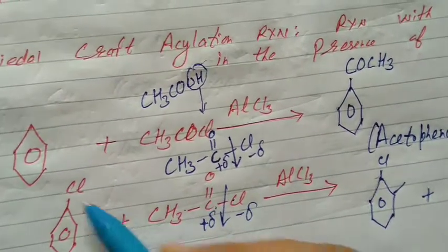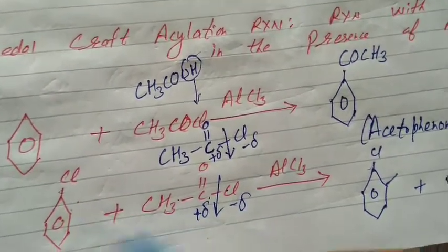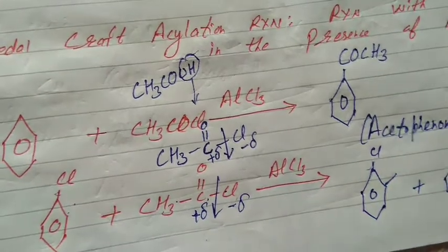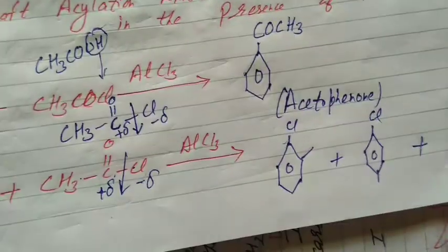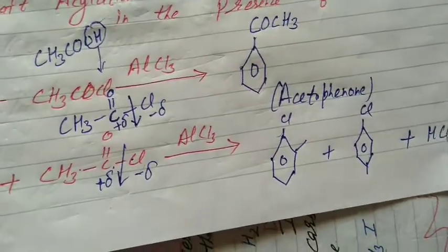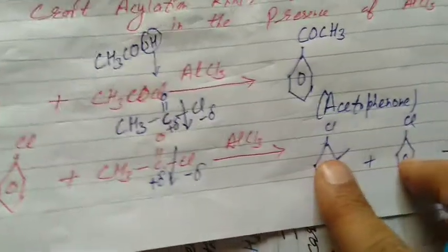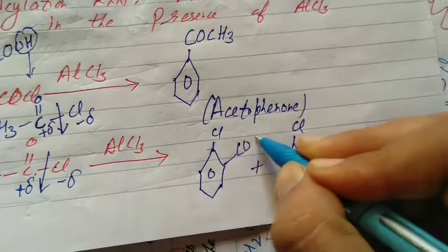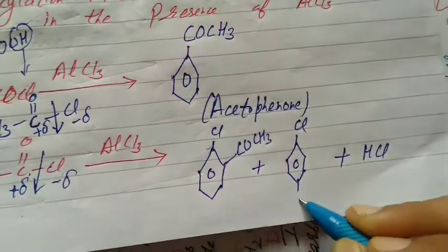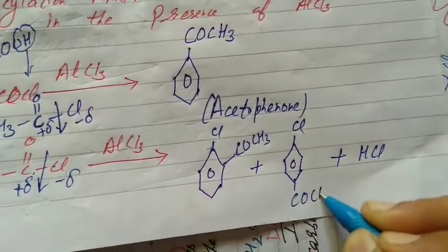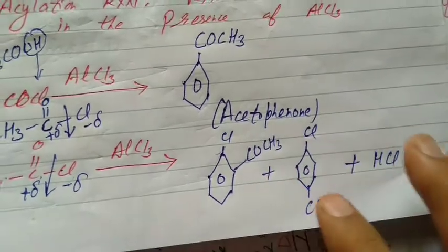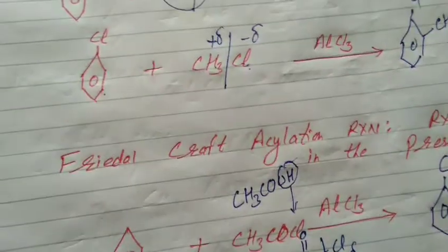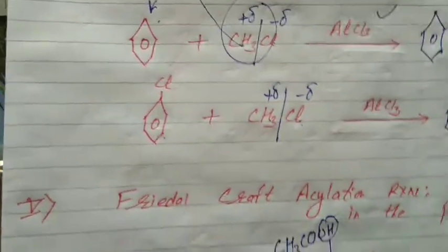H and Cl: the H of the ortho or para position will form HCl. Students, what will happen? The electrophile in acylation is COCH3. We get orthochloroacetophenone and parachloroacetophenone.